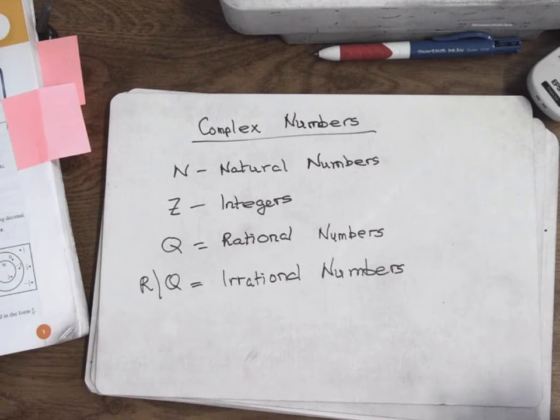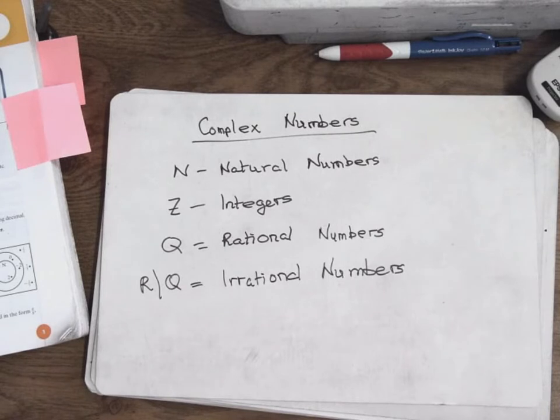Not a recurring decimal now. 1/3 can be written as a fraction, and that's 0.33333. If it's a recurring decimal, it can be written as a fraction. But if it's something like pi, 3.14, I don't know what it goes after that, it's not recurring, there's no pattern, it's just random numbers, and it goes on forever.